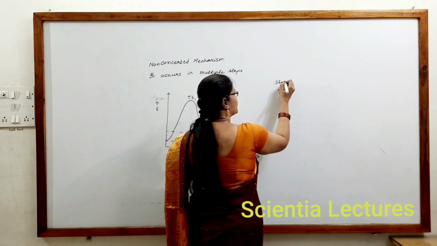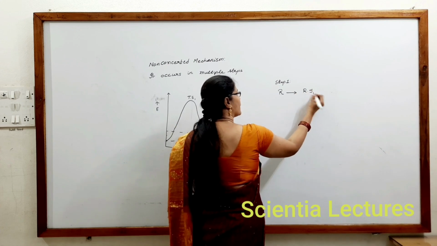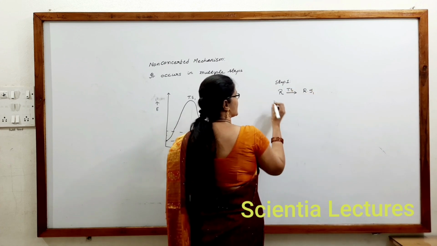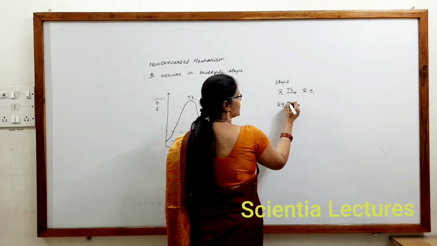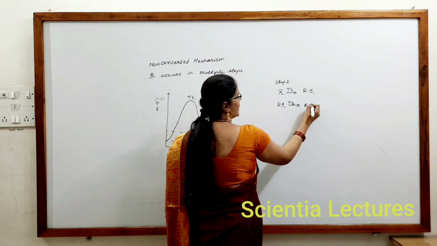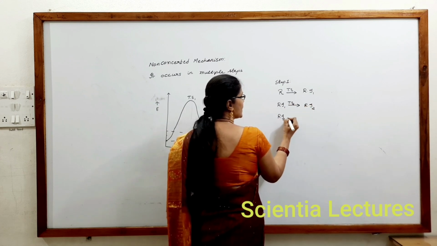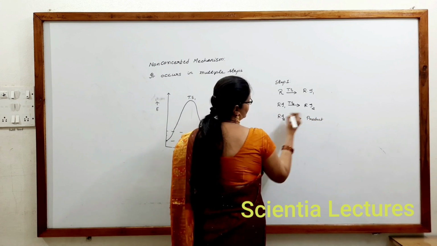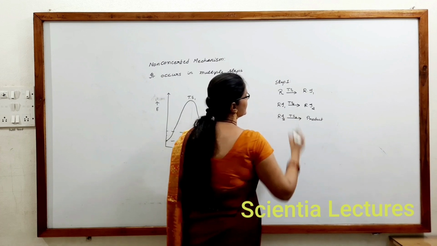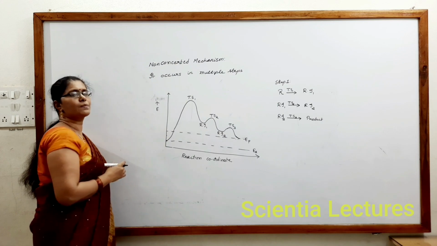What is the first step? Step 1: the reactant is getting converted into reaction intermediate 1, involving transition state 1. Second step: reaction intermediate 1 is getting converted into reaction intermediate 2 with transition state 2. Third step: reaction intermediate 2 is getting converted into product with transition state 3.